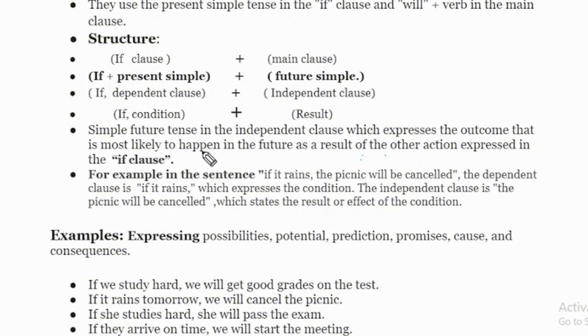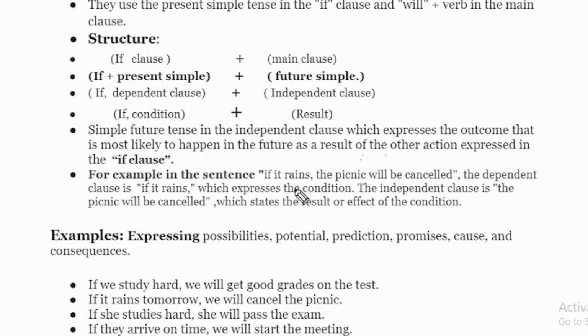So that is the important thing which I previously told you. For example, in the sentence, if it rains, the picnic will be cancelled, the dependent clause is if it rains, which expresses the condition. So that is the condition, if it rains.